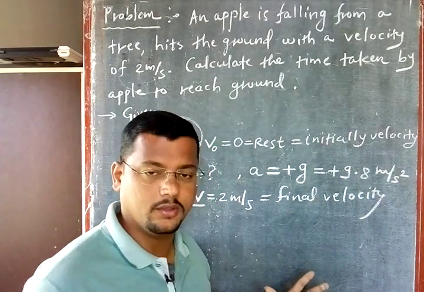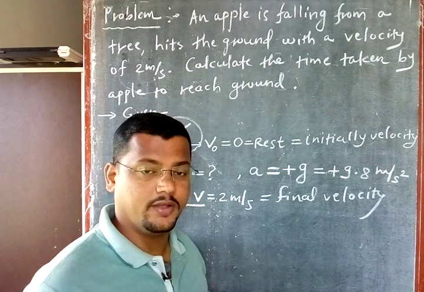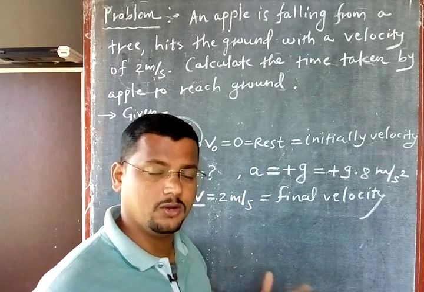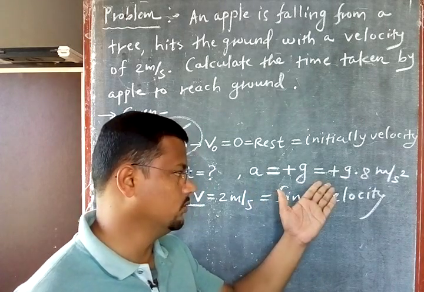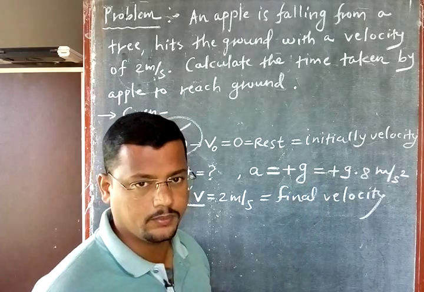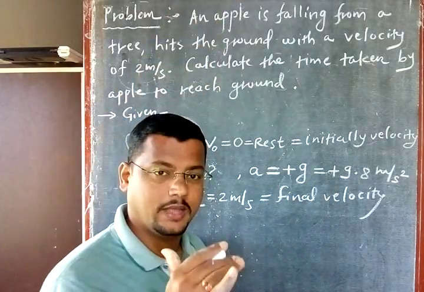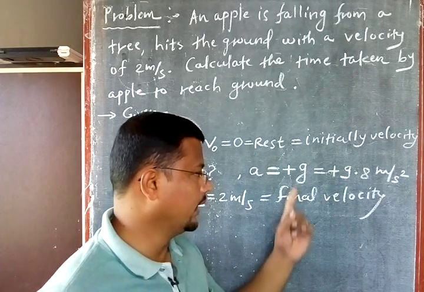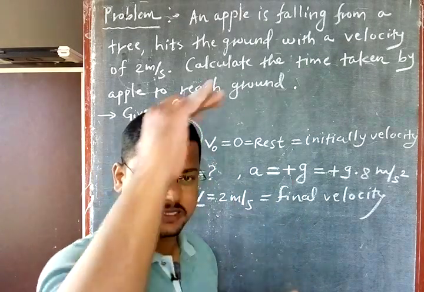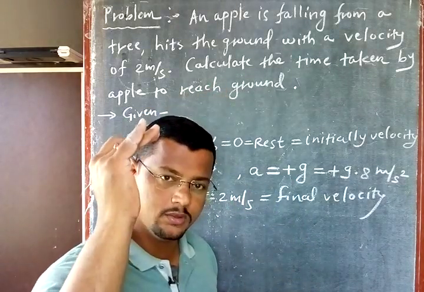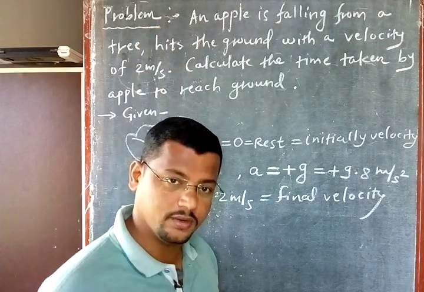Okay, now why is acceleration positive here? Because the velocity increases. If I wrote that the velocity decreases, then no problem, you write a is equal to minus, no problem. If this apple is moving up against gravity, then write a equal to minus here, because against gravity means velocity decreases, towards gravity means velocity will increase.